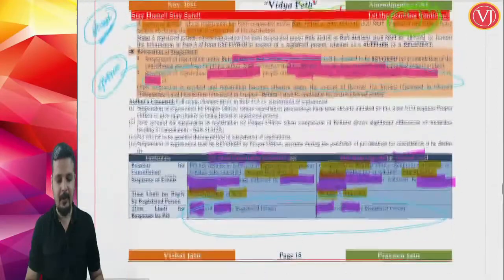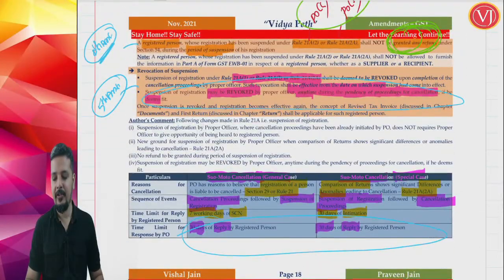Friends, these are all the amendments when you're talking about your registration chapter. In suspension, there are totally 5 amendments, and we have discussed each of them. So all these amendments are there in your registration chapter.